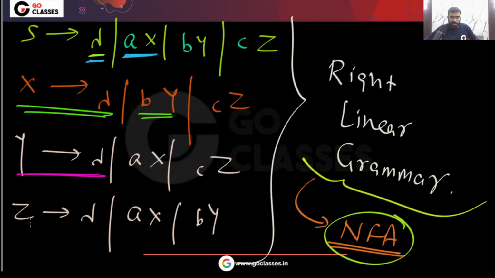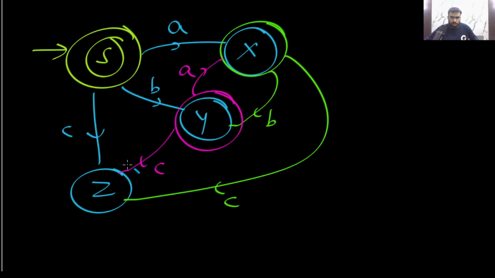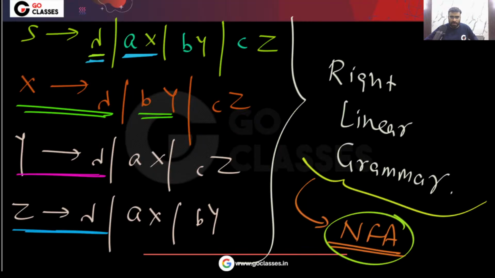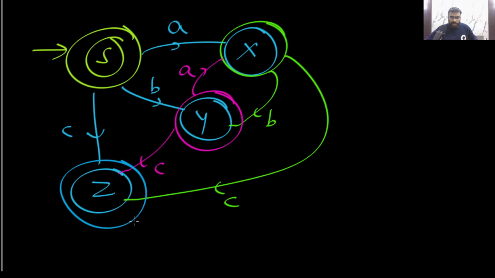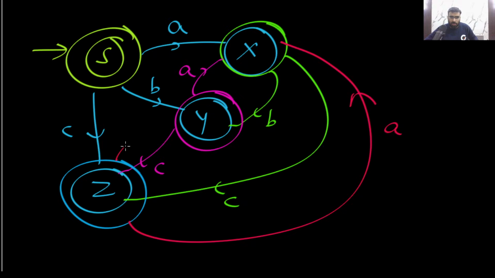What about Z finally? Z can go to epsilon, so Z also will be a final state. Z on A goes to X, and Z on B goes to Y. This is the NFA you will get.